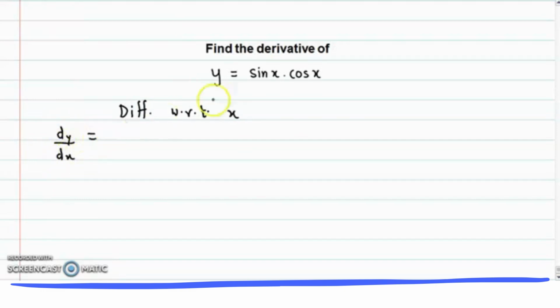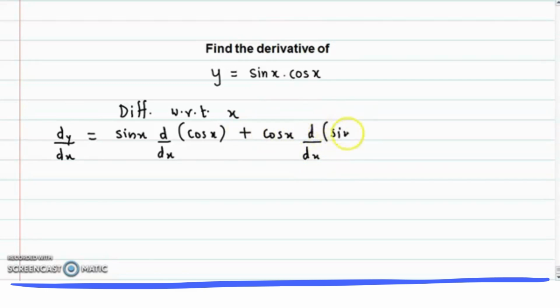The product rule is first term into the derivative of the second term plus second term into the derivative of the first term, that is sin x into the derivative of cos x plus cos x into the derivative of sin x.